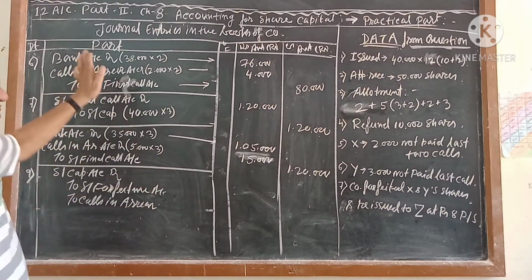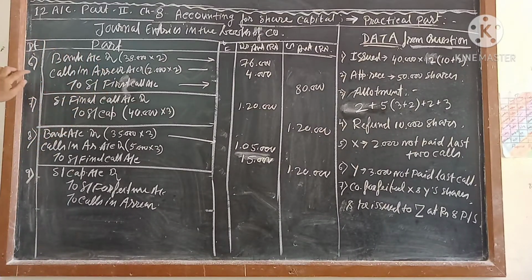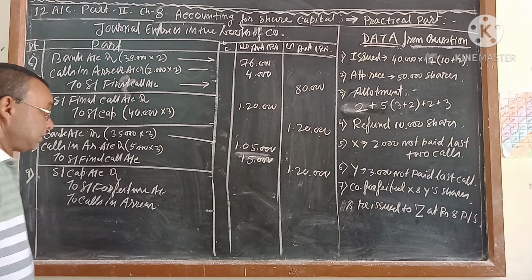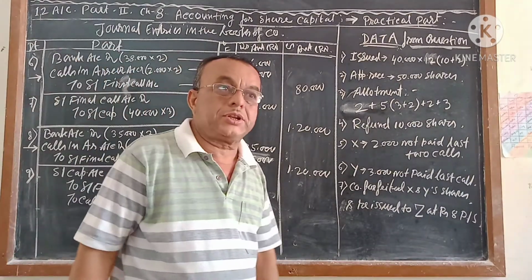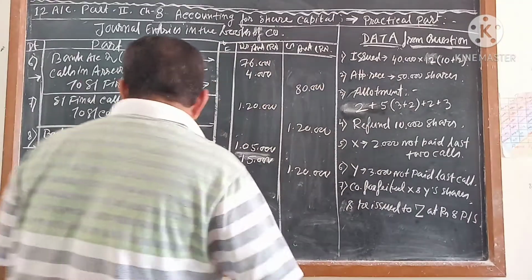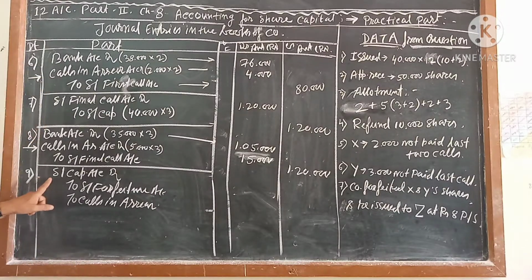Once you have passed the calls entry twice, in two places, one is here and one is here. That line, the opening entry, calls media is always debit. This is the entry you have passed for cancellations. I told you several times that you will write the calls media. This will help you. Now, share capital account debit.